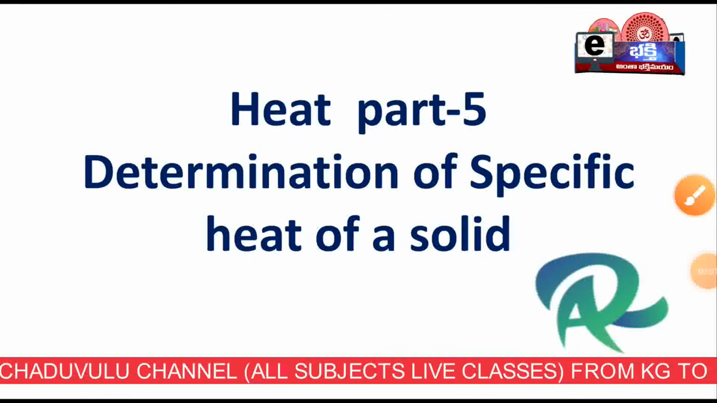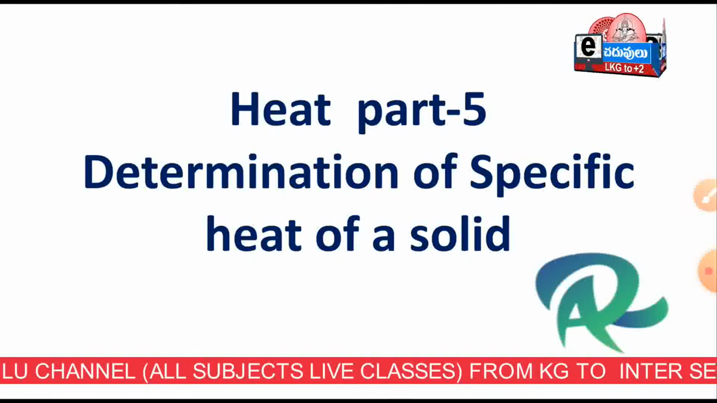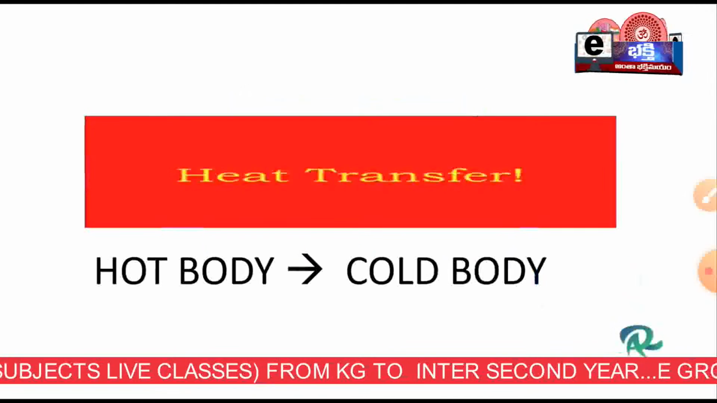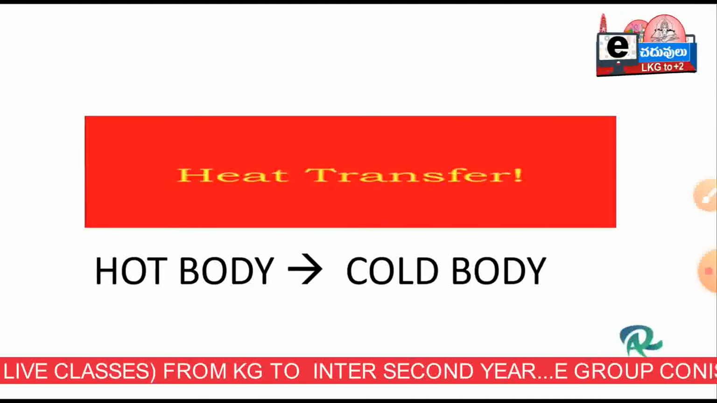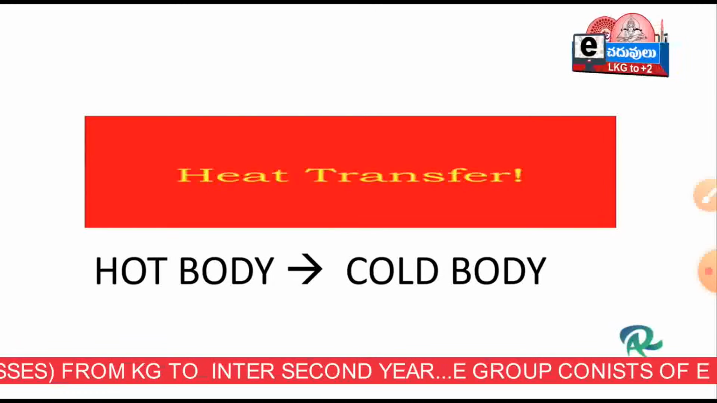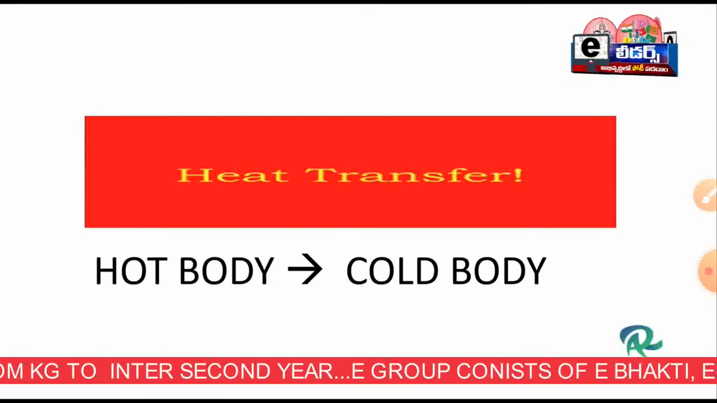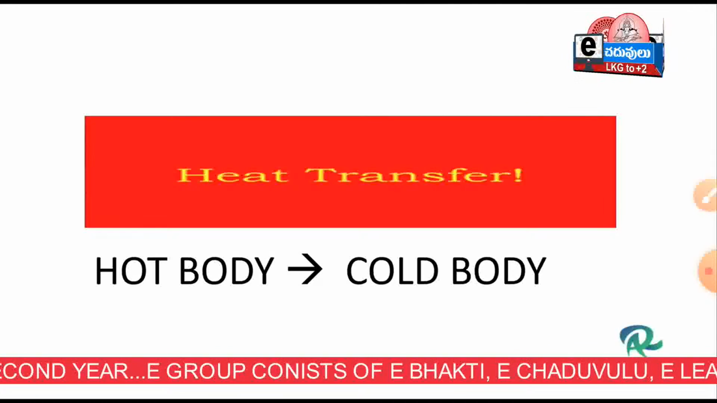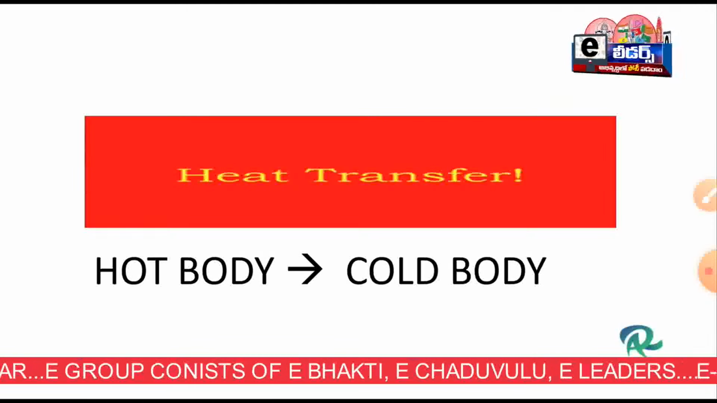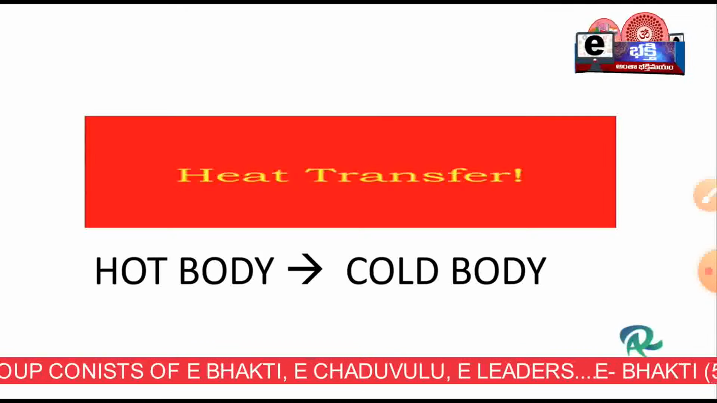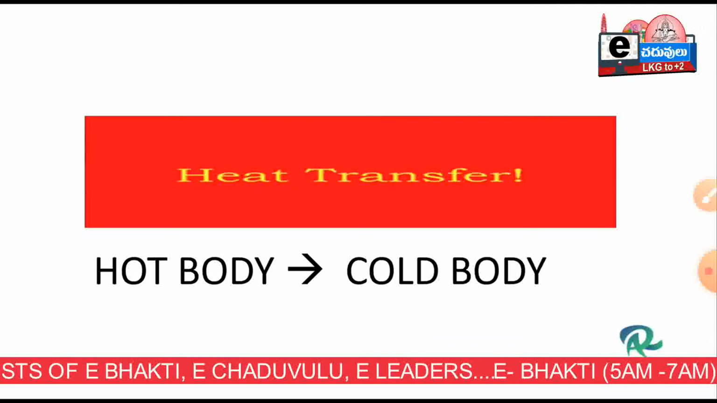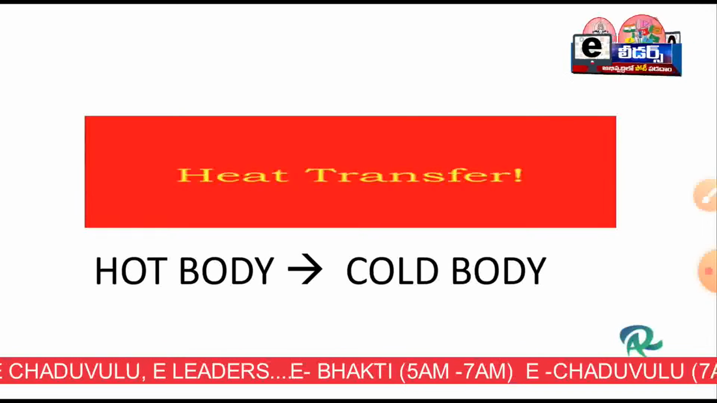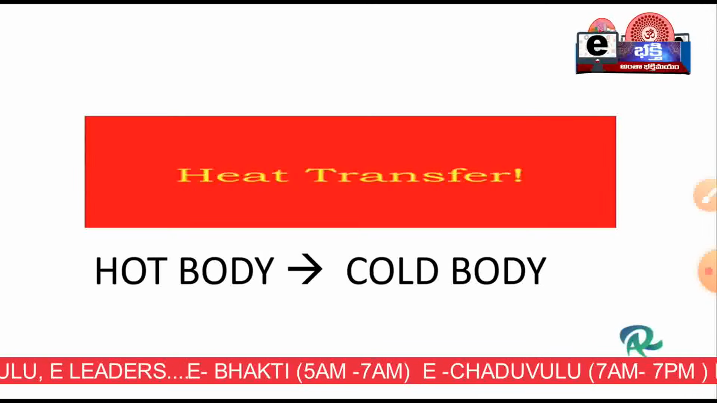In heat part 5, we are going to discuss the determination of specific heat of a solid. This is a very important experiment from the examination point of view. Already we learnt in the last video, heat transfers from the hot body to the cold body. That means the heat transfers from the body which has high temperature to the body which has low temperature. Up to what extent will the heat transfer take place? Until they attain the common temperature, that means the same temperature, then those bodies are said to be in thermal equilibrium. Up to the thermal equilibrium position, the heat transfer will take place.